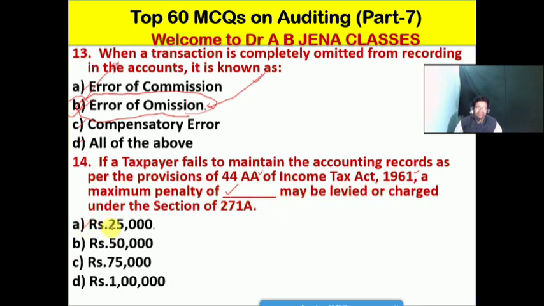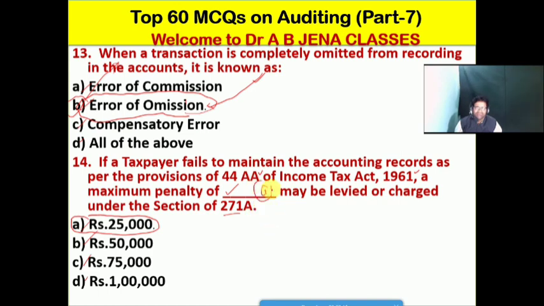Whether A, it's rupees 25,000, B, it's rupees 50,000, C, it's rupees 75,000, D, it's rupees 1 lakh. No doubt, friends, A is the right option for this MCQ. So in this situation, the assessee will pay a penalty of rupees 25,000 according to section 271A of the Income Tax Act 1961.